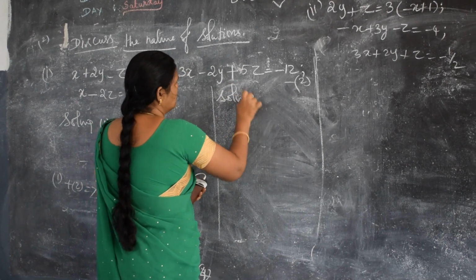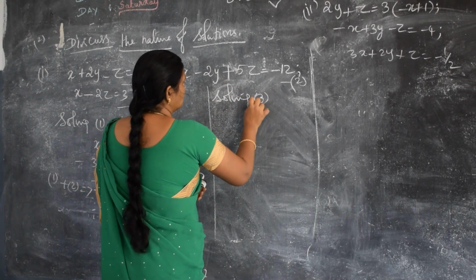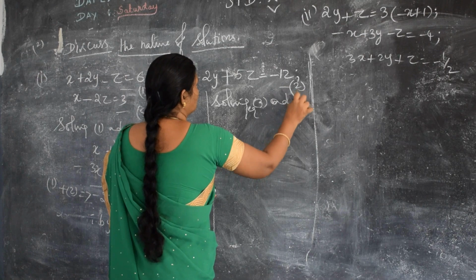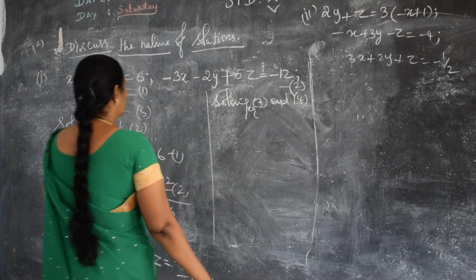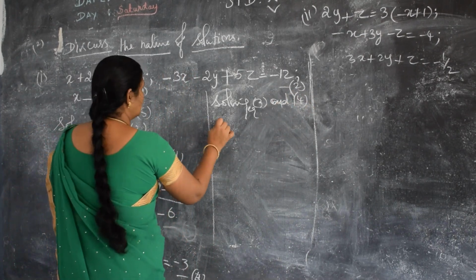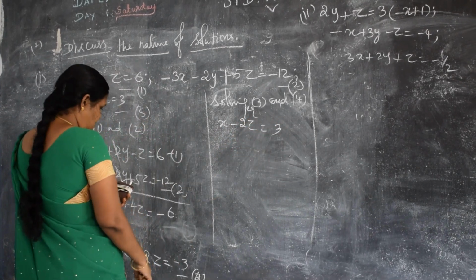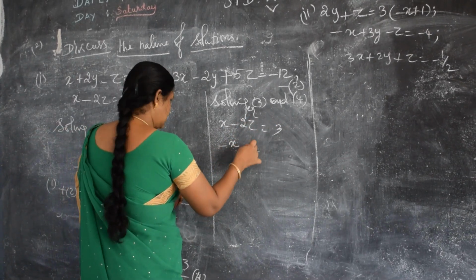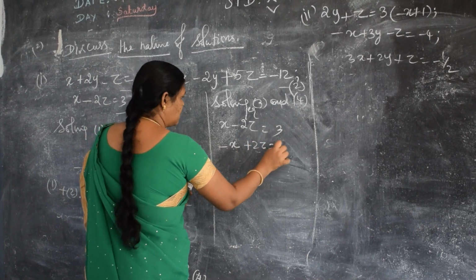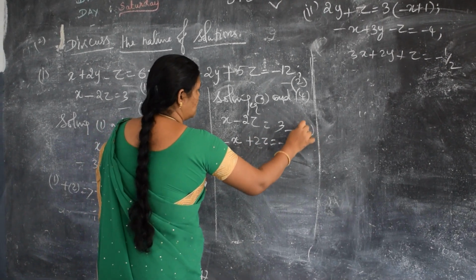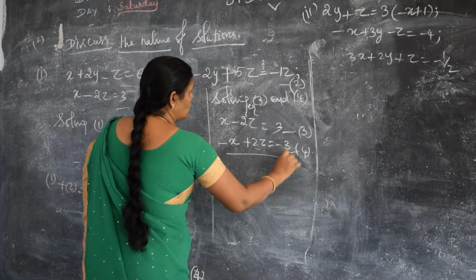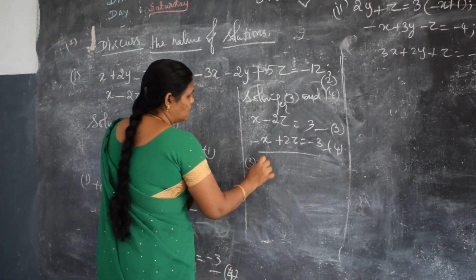Solving equations 3 and 4. Equation 3 is x minus 2z is equal to 3, and equation 4 is minus x plus 2z is equal to minus 3. Now I am going to add both.